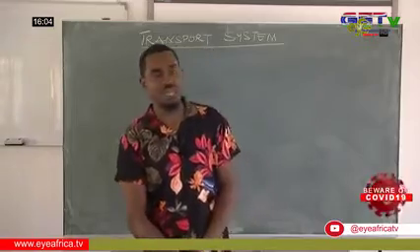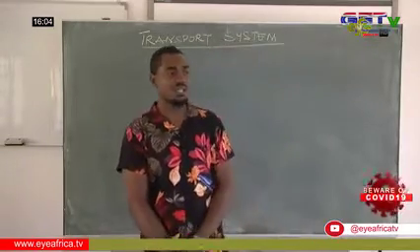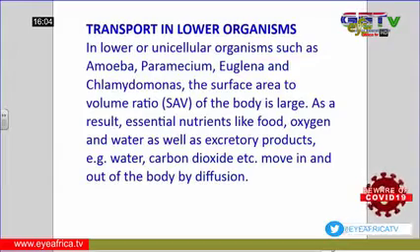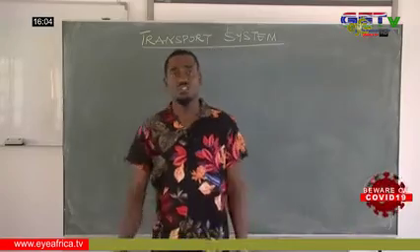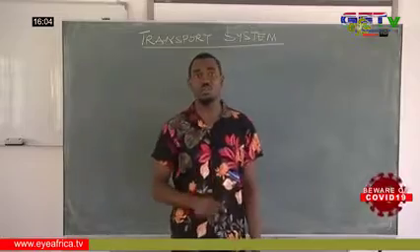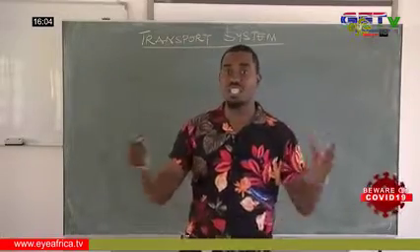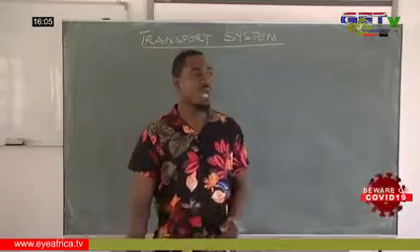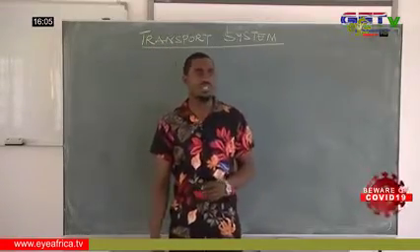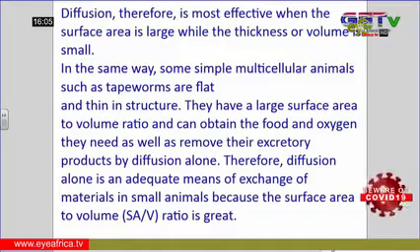Unicellular organisms such as amoeba, paramecium, euglena and chlamydomonas have a large surface area to volume ratio, which helps to move food, oxygen, water, as well as all other excretory materials around their body through simple diffusion, which is the movement of molecules from a region of high concentration to a region of low concentration until the molecules have been evenly dispersed. So diffusion is effective for small organisms, because when we calculate the surface area to volume ratio, it is very large.